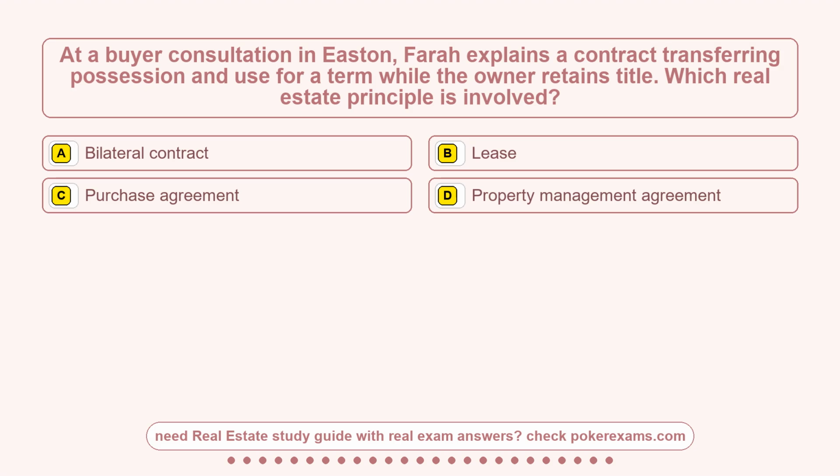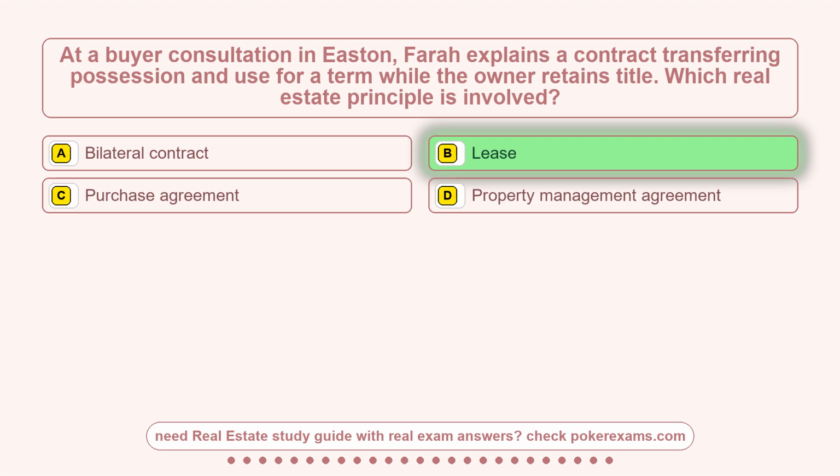Question 25. At a buyer consultation in Easton, Farah explains a contract transferring possession and use for a term while the owner retains title. Which real estate principle is involved? Option A, bilateral contract. Option B, lease. Option C, purchase agreement. Option D, property management agreement. The correct answer is option B.